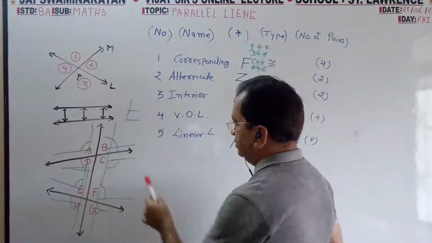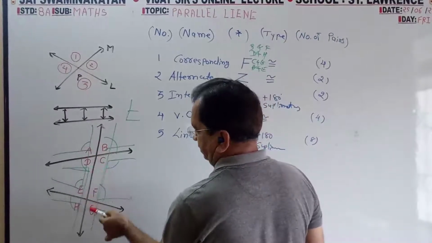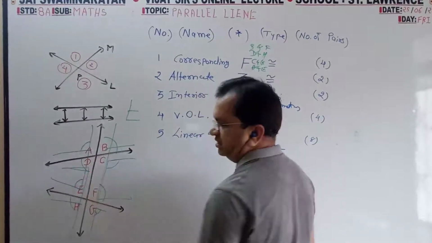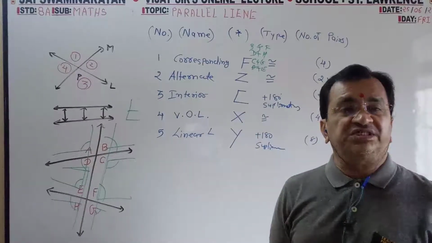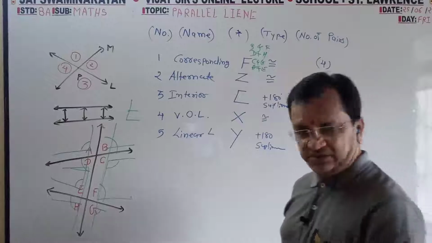And these are always congruent. These and these are always congruent. These and these are always congruent. These and these are always congruent. So these are corresponding. You have to find out the F shape in this.